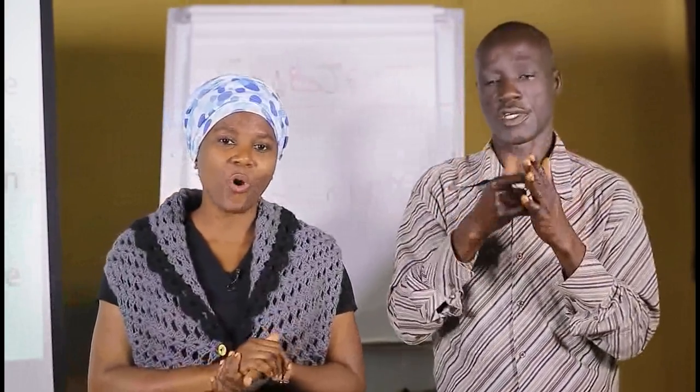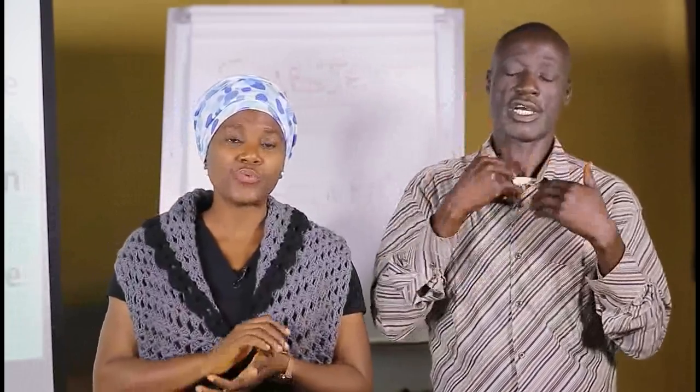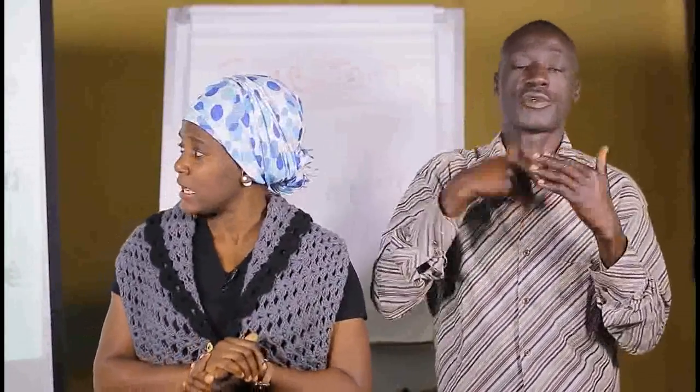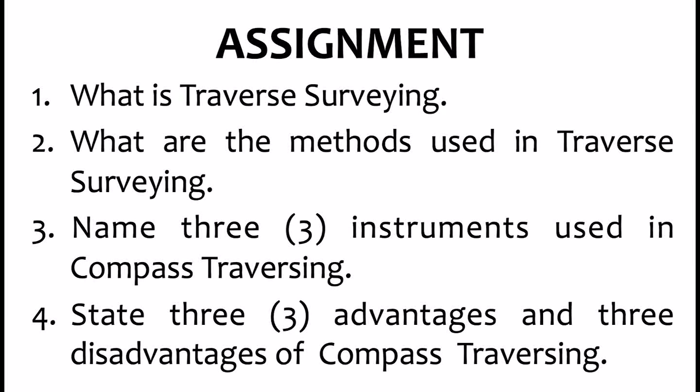However, before we go, we'd like to give you an assignment to practice what we have learned today. Number 1, what is traverse surveying? 2, what are the methods used in traverse surveying? 3, name 3 instruments used in compass traversing.